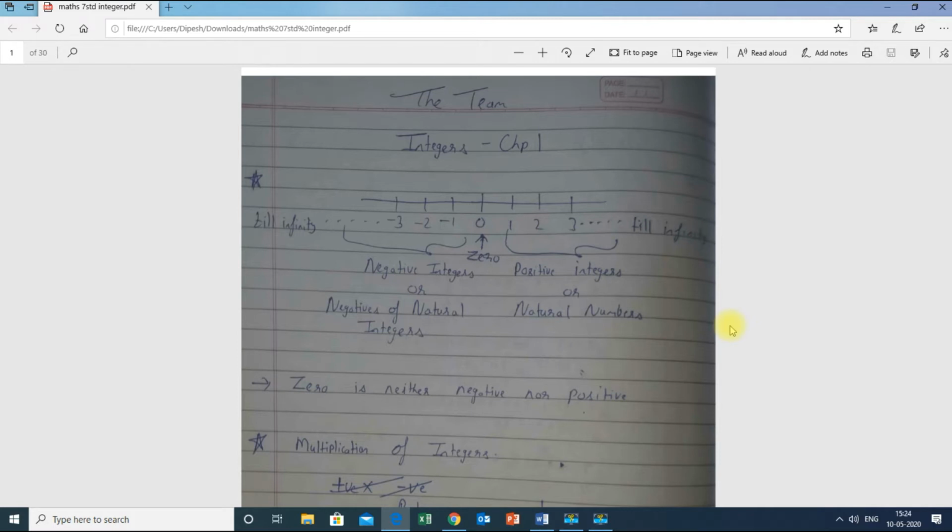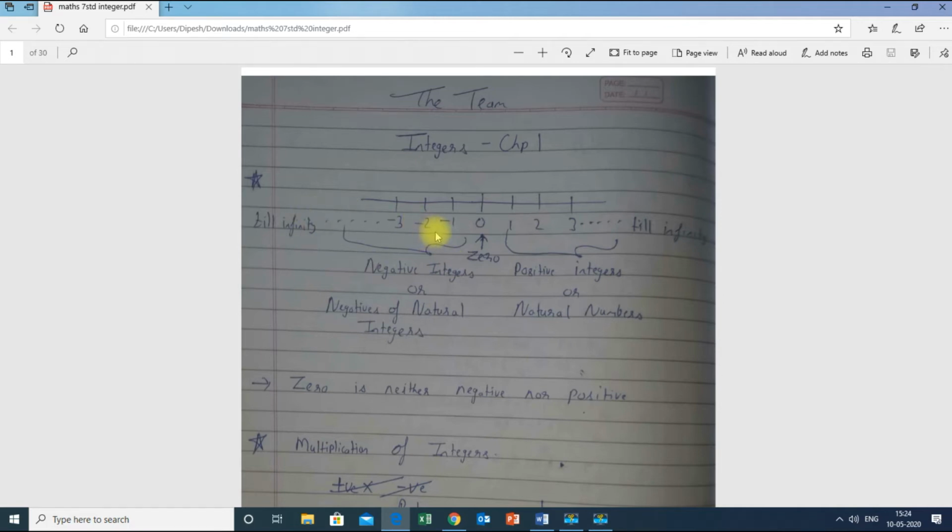Today we are going to learn about integers. Integers are the numbers which include negative numbers, positive numbers and 0. So keep this in mind. Positive integers are also called natural numbers. Positive integers start from 1 and go till infinity, and negative integers start with -1 and go till infinity on the left side.